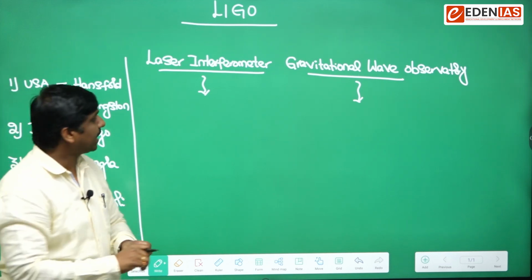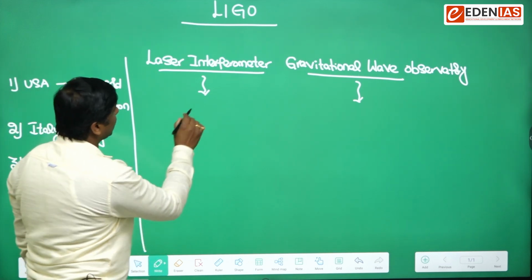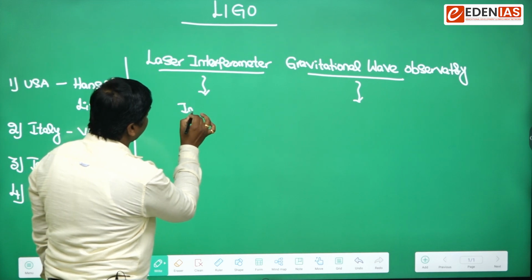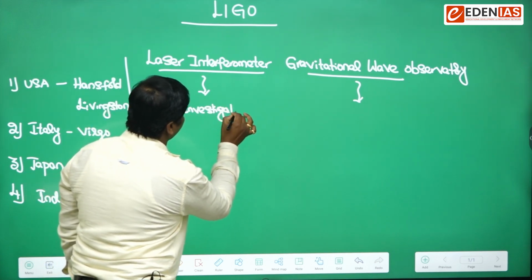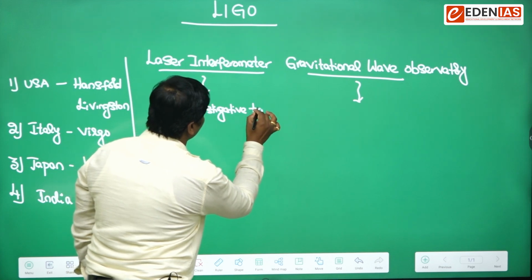In simple terms, an interferometer is a kind of investigative tool used by scientists.